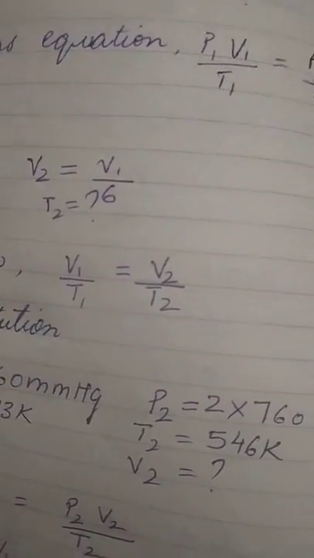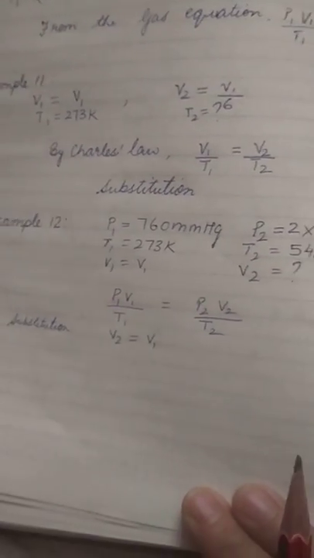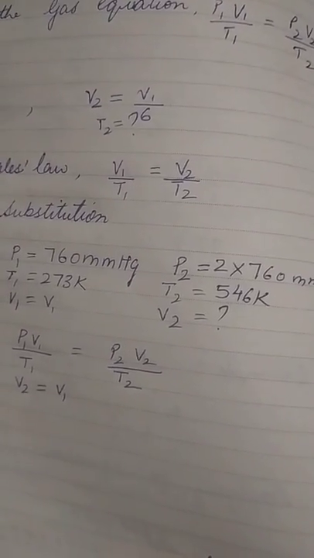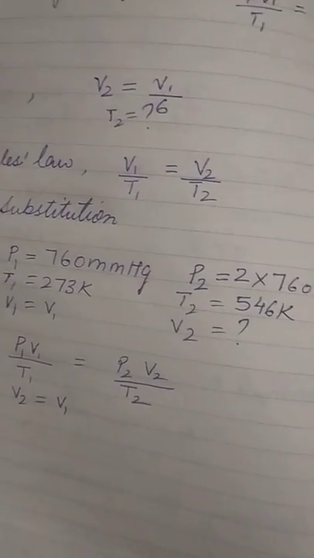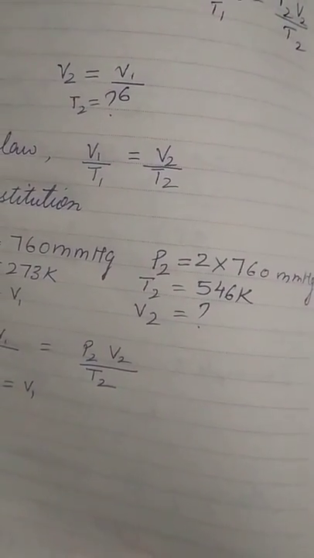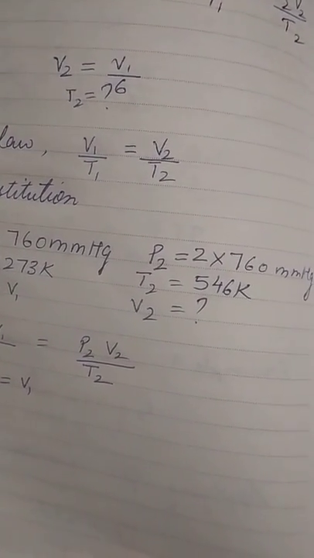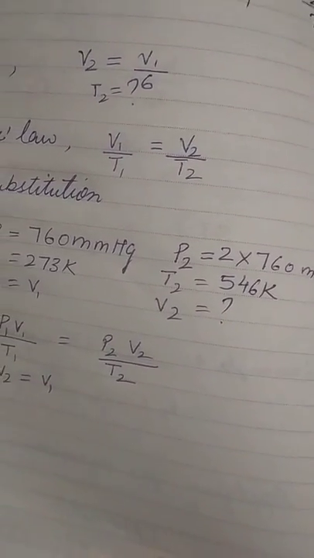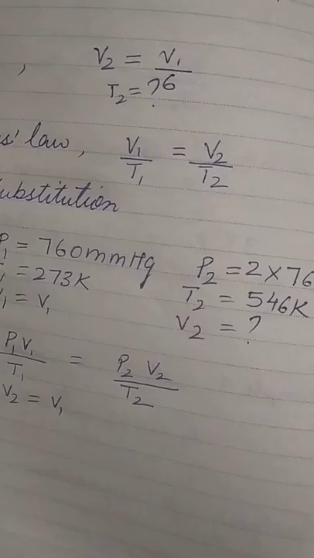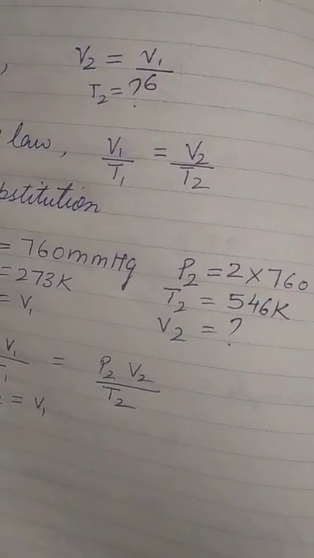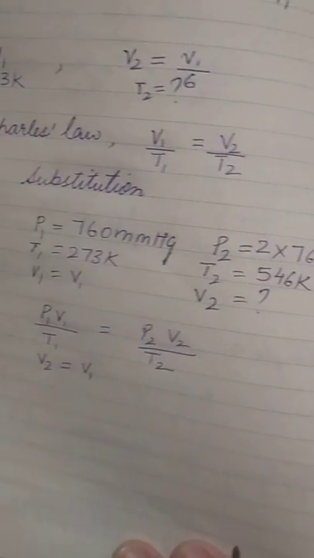Then example number 11 says that a gas is enclosed in a cylinder under STP. So again we have to take temperature and pressure as STP. At what temperature does the volume of the enclosed gas become 1/6 of its initial volume? For initial volume V1, the final will be V1 by 6, and other things remain as they are, with pressure remaining constant.